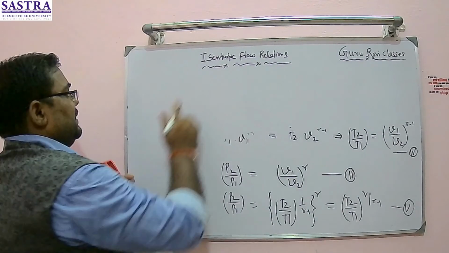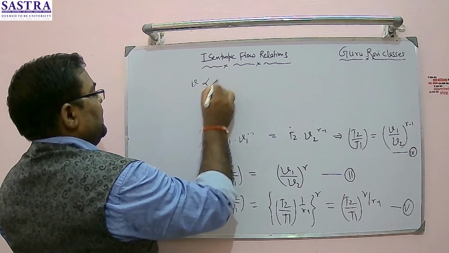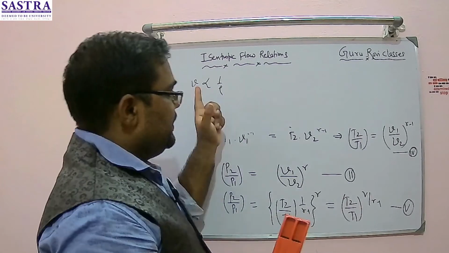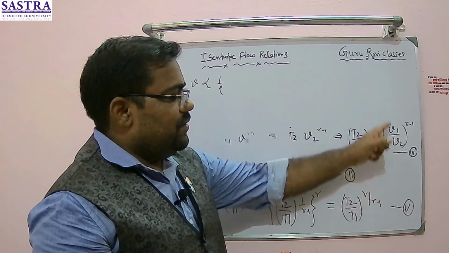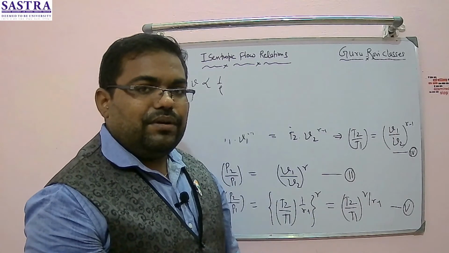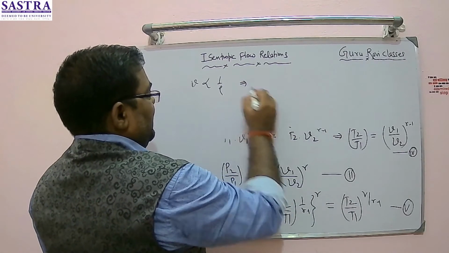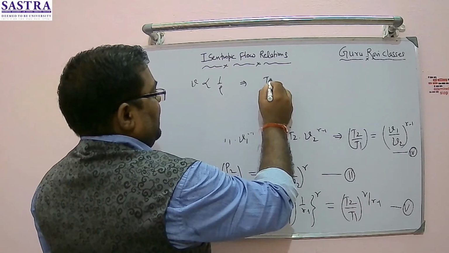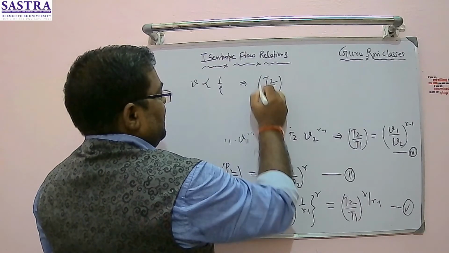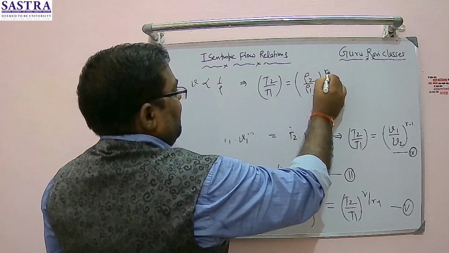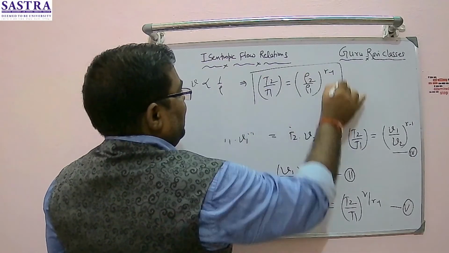We know that specific volume is inversely proportional to the density, right? The mass density is usually written in this way. So wherever specific volume is there, that can be written as 1 by rho. So I can write T2 by T1, again from equation number 4, as T2 by T1 is equal to rho 2 by rho 1 to the power gamma minus 1. This is the one relation which I got.